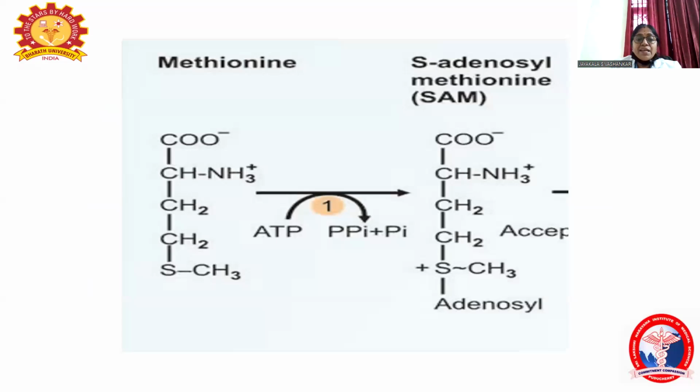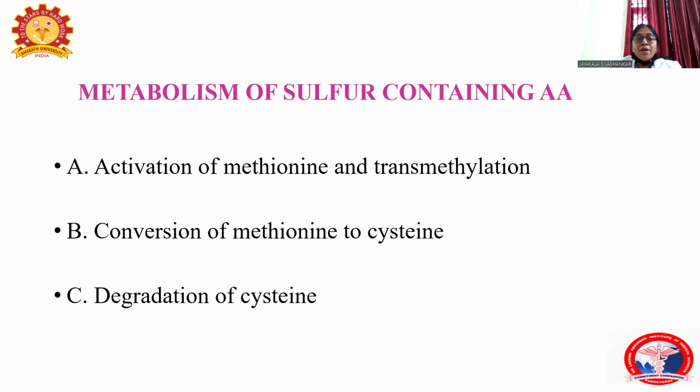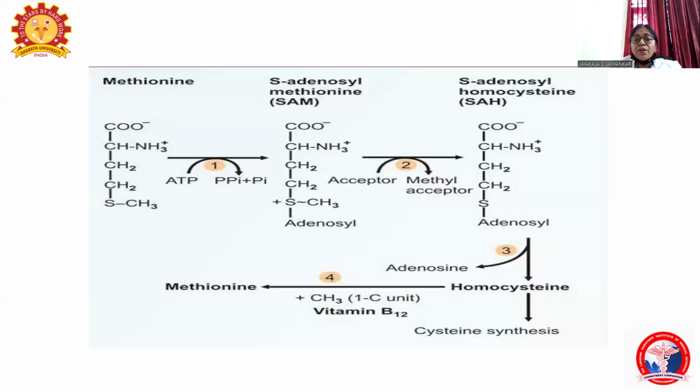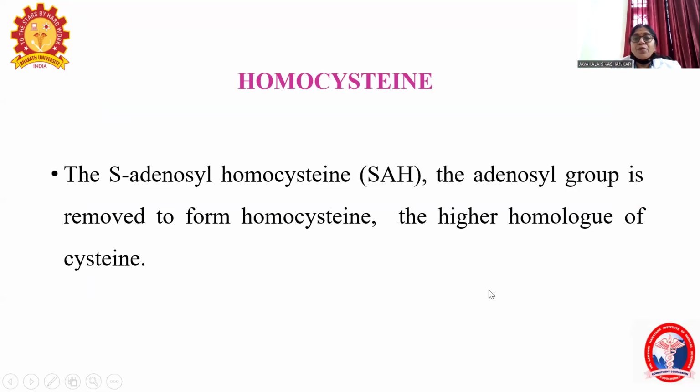So what is the second category? Metabolism, the conversion of methionine to cysteine. So we'll see how cysteine is formed from methionine. So it's from methionine, homocysteine is formed. From homocysteine, cysteine is formed.